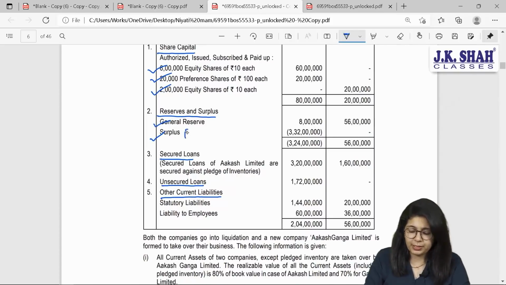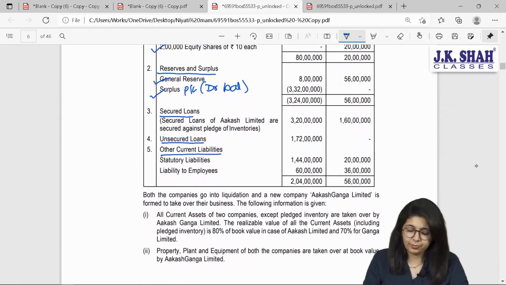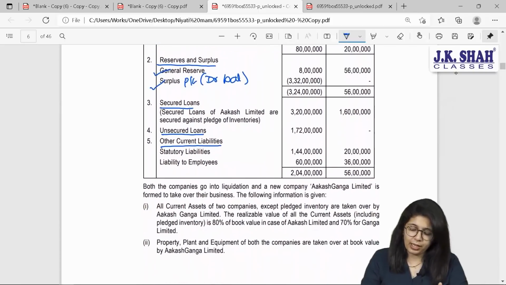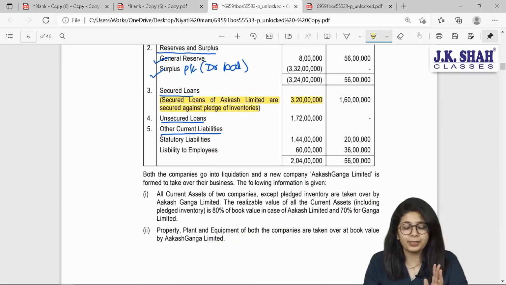What do you mean by surplus? This is P&L account having debit balance because it is loss. For Akash, you have both the items. For Ganga, you just have general reserve. Secured loans are for Akash as well as Ganga, but something important has been mentioned. It says, secured loans of Akash are secured against pledge of inventories and the loan amount is 3 crore 20 lakh rupees.